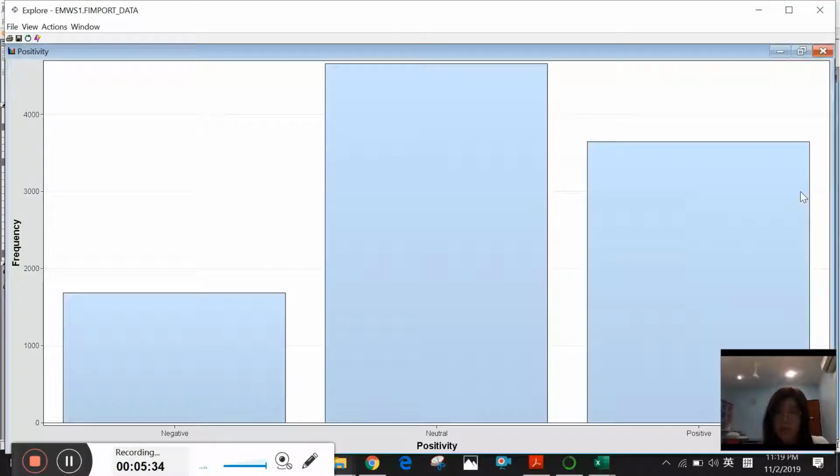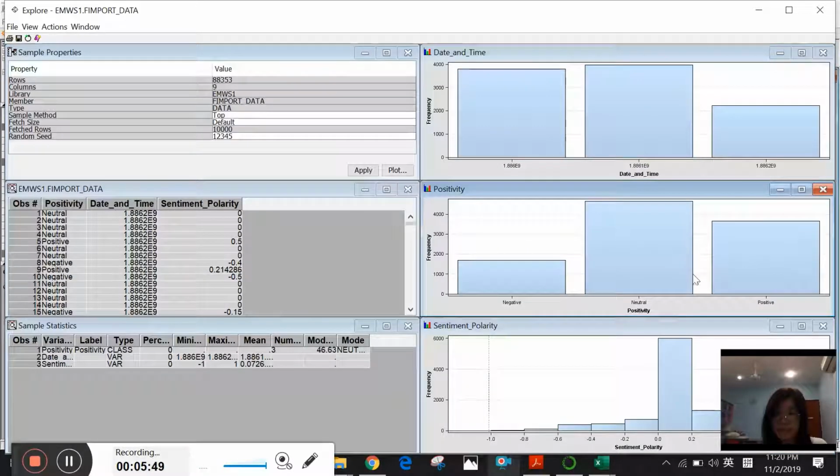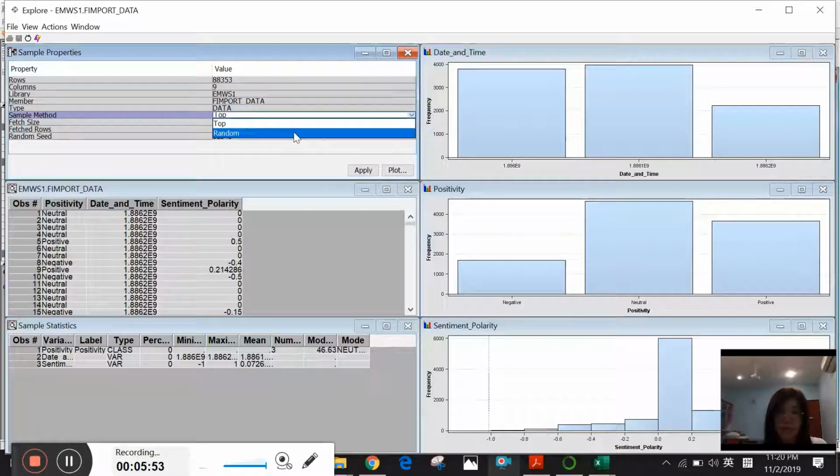You can see that in terms of positivity, which means the sentiment of the tweet message, neutral has the highest frequency, followed by positive, and the last is negative. And then for the weight, we change the sample method to random, and the default to maximum.